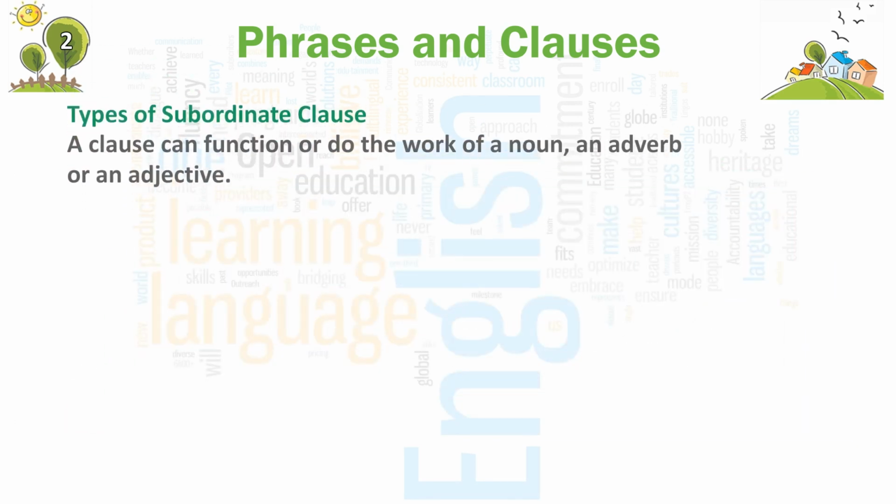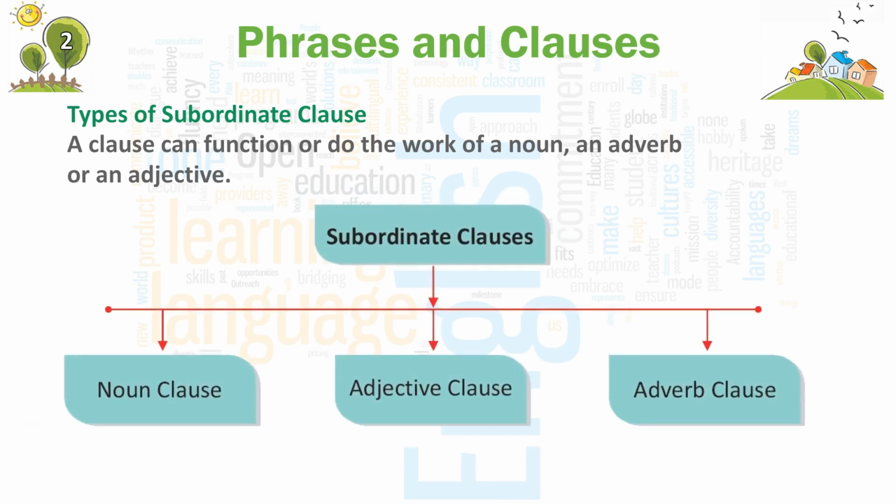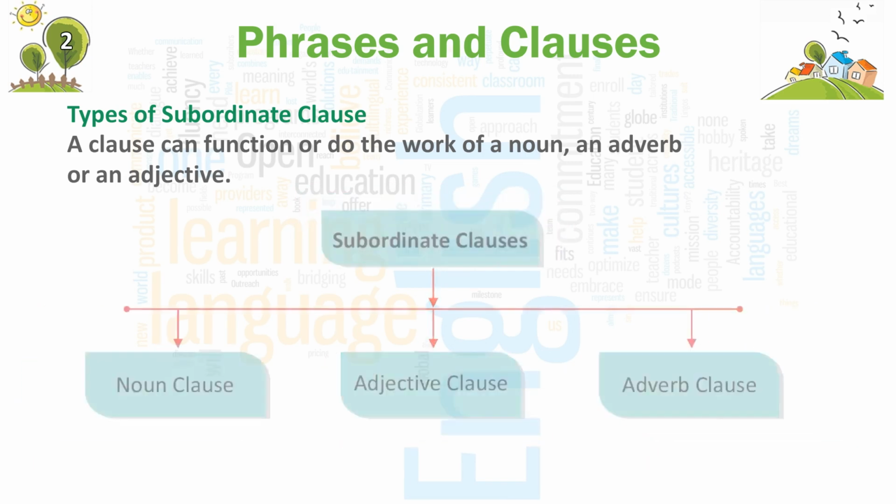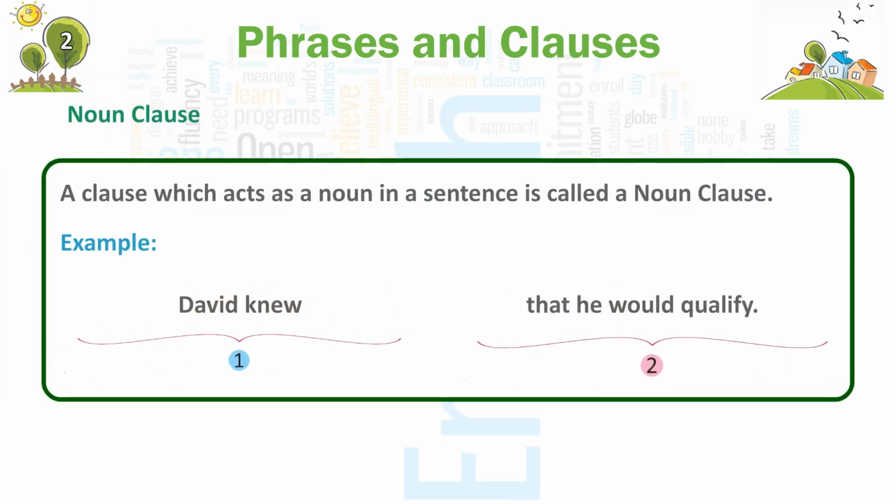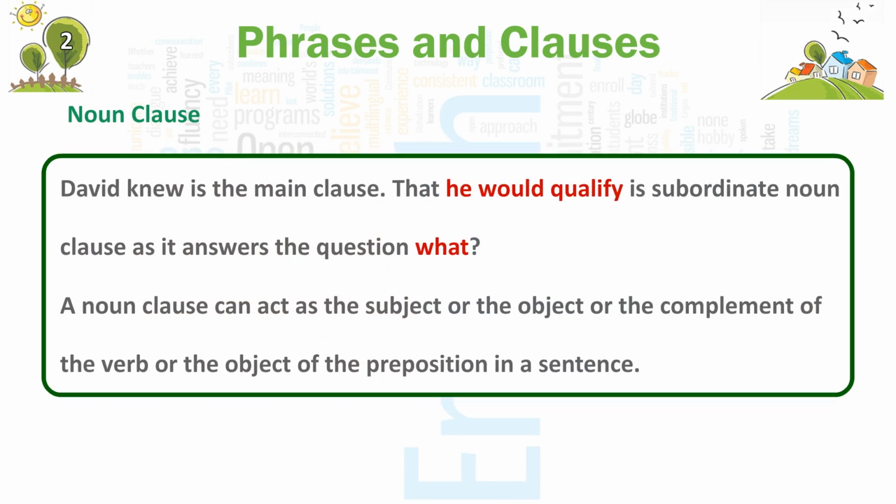Types of subordinate clause. A clause can function or do the work of a noun, an adverb, or an adjective. Subordinate clauses: noun clause, adjective clause, adverb clause. Noun clause. A clause which acts as a noun in a sentence is called a noun clause. Example: David knew that he would qualify. David knew is the main clause. That he would qualify is a subordinate noun clause as it answers the question what.